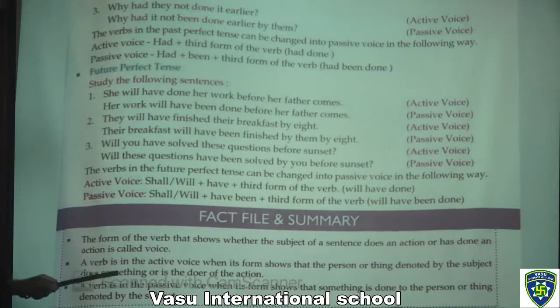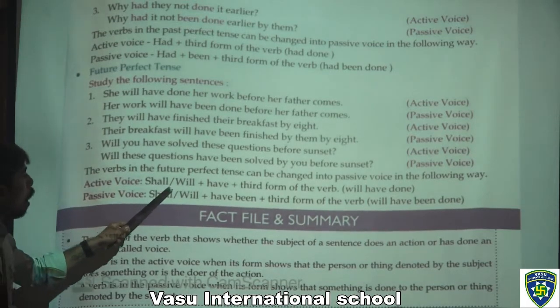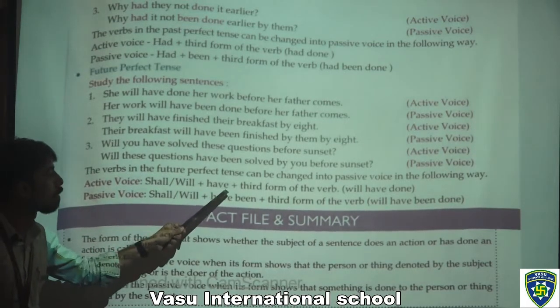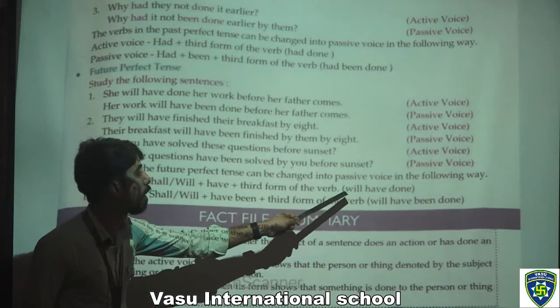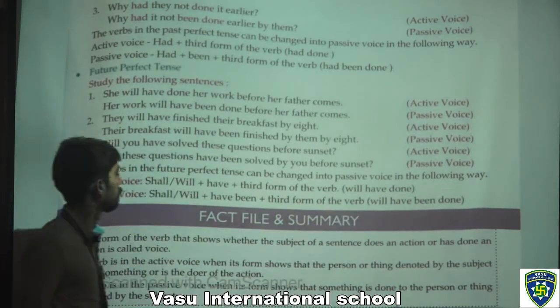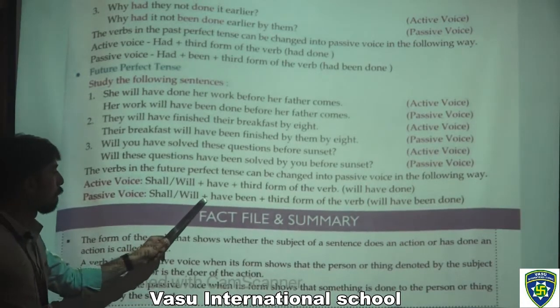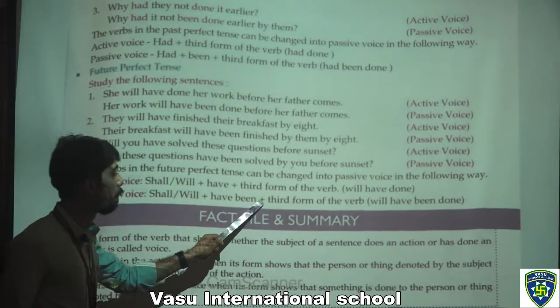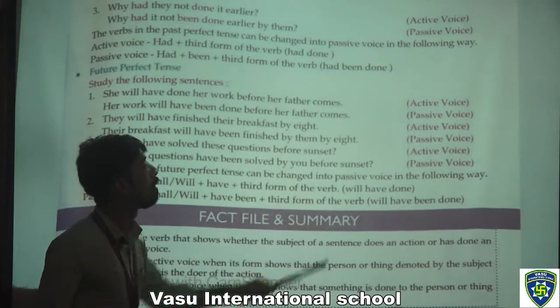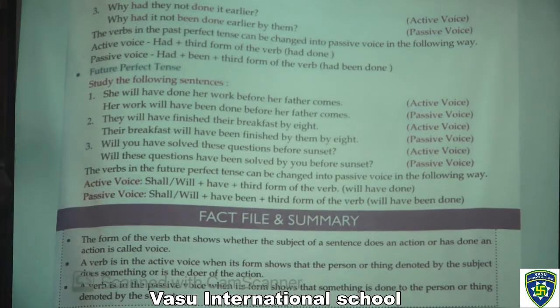Now in the active voice, shall or will plus have plus the third form of the verb, like will have done. Now in the passive voice, shall or will plus have been plus the third form of the verb, will have been done. Now at the last we have a fact file and summary.